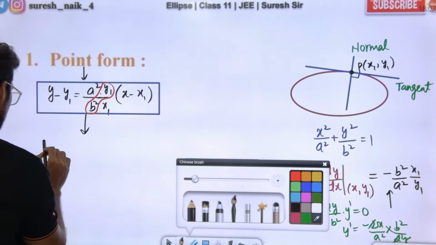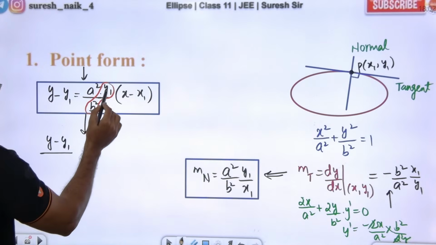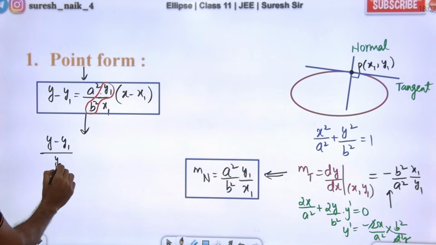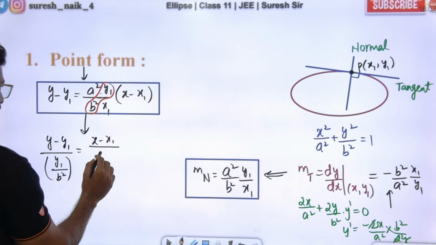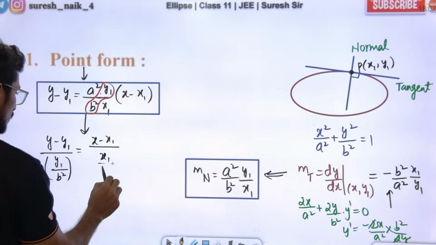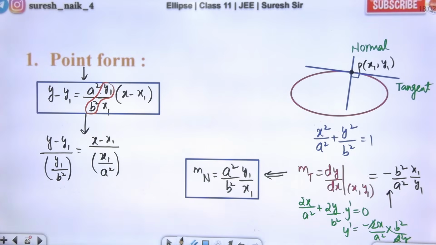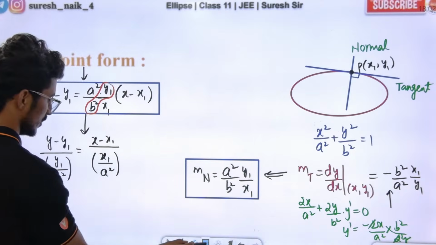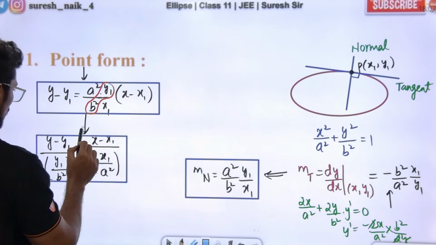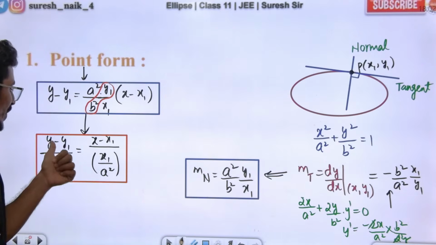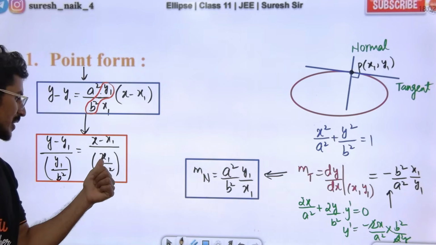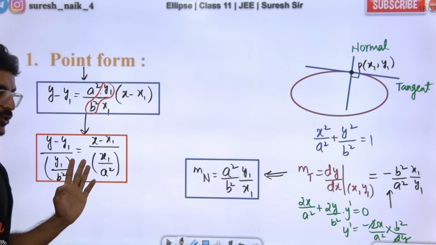In a few textbooks they have given this: y minus y1 by y1 by b square, equal to x minus x1 by x1 by a square. This is also the equation of the normal in point form. This is the logic. Did you all get the point? From this only I am writing this. Don't be confused.